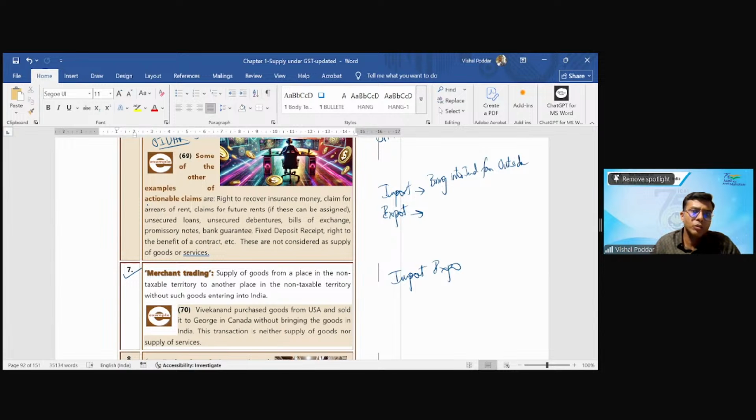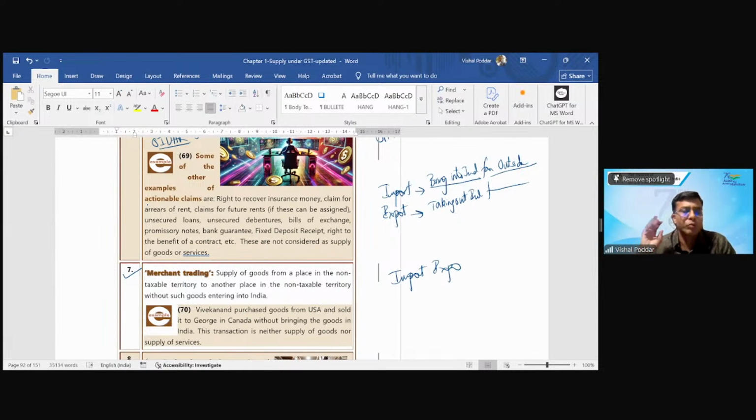So physically, the goods should be brought into India and they should be coming from a place outside India. And the opposite is the definition of export, which is taking outside India from India. What is very interesting is that in order to constitute import or export, there should be a physical entry into India of goods or a physical exit of goods from India.